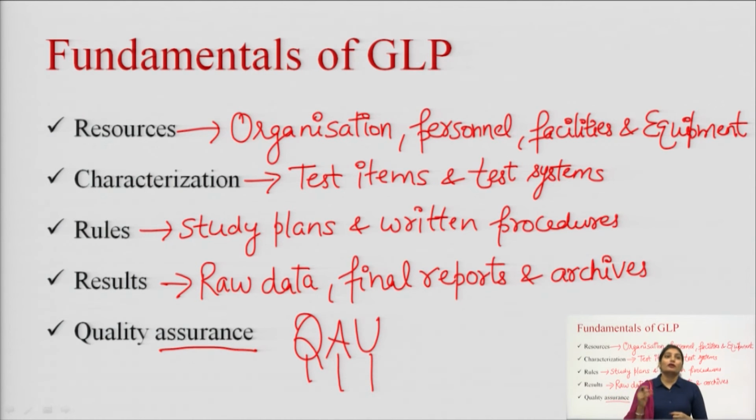Okay, I have told you about the 5 fundamentals of GLP. The first is resources. These resources consist of organization, personnel, facilities and equipment. For the organization and personnel, the roles and responsibilities of the personnel should be clearly defined, the structure of the R&D organization should be well maintained, and there should be a proper training procedure for the personnel working in the laboratories.